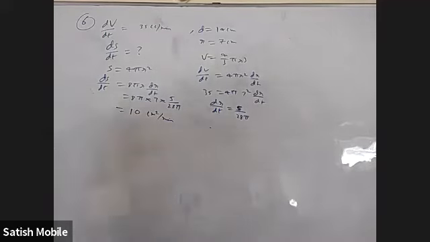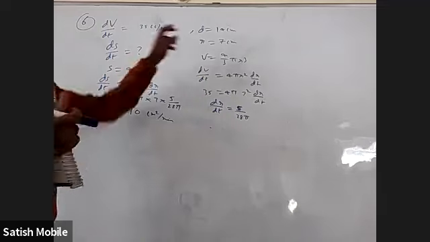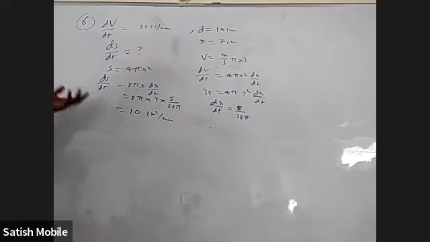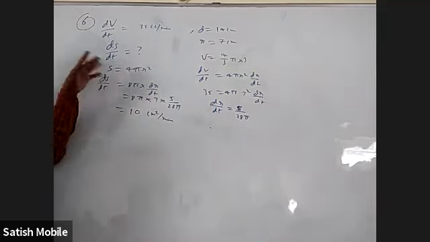Okay, so they give diameter, from that you will find radius. They give dv by dt, from that you find dr by dt, and then substitute. For a sphere, you know volume is 4 by 3 pi r cube and surface area is 4 pi r square.